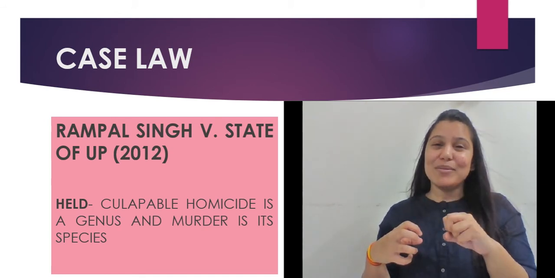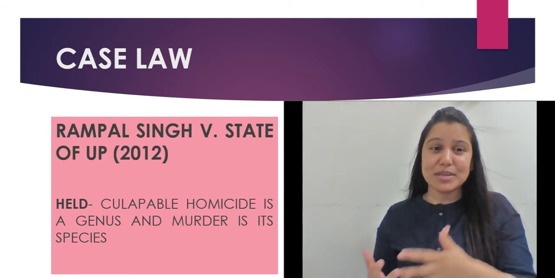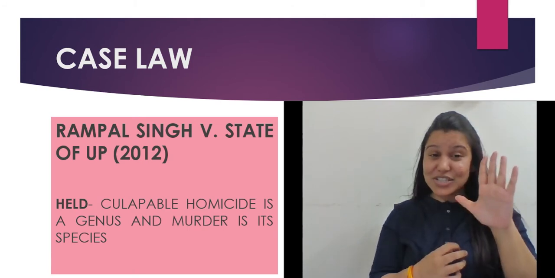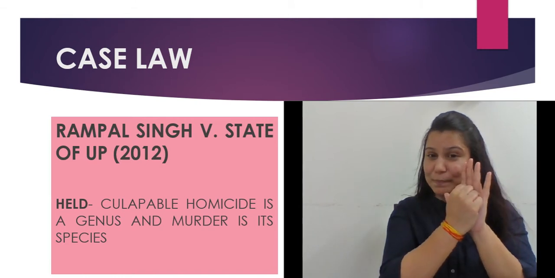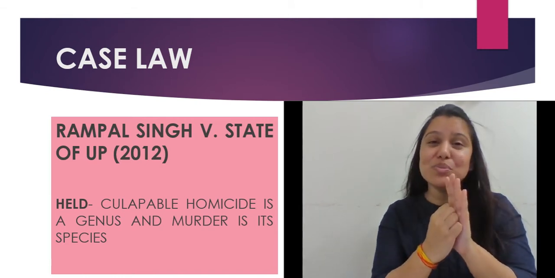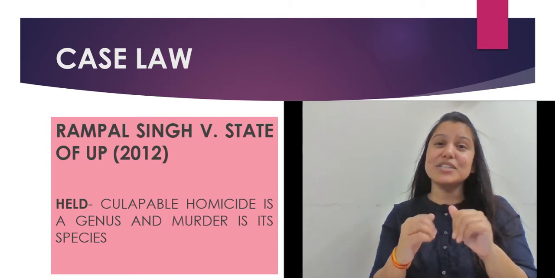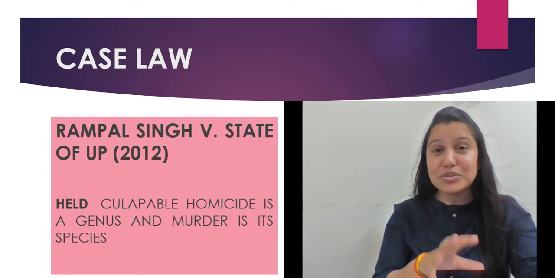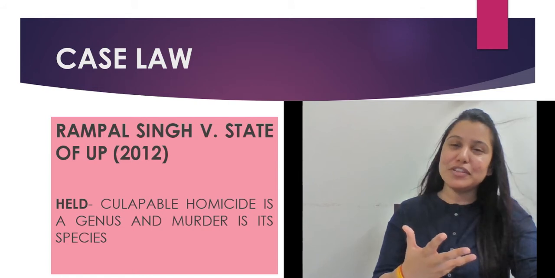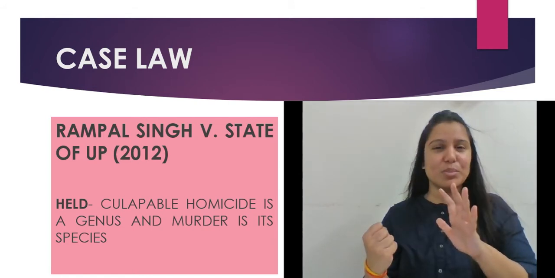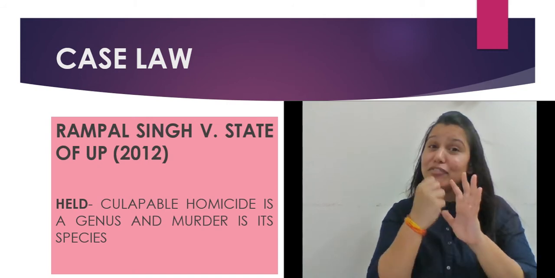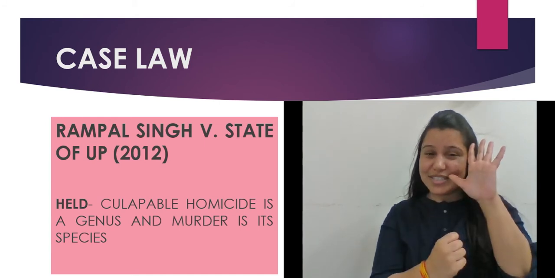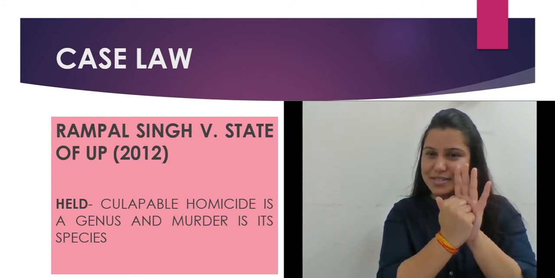So it is the aggravated form of culpable homicide, you can say, because it has been stated by the Honorable Supreme Court that culpable homicide is the genus and murder is its species, right? So of course they're going to have elements which are related to each other, but murder is of a more aggravated form. And how is that of an aggravated form? That we will see. But this is a case law that you can state. If somebody asks you about the difference, you can state that of course it is of an aggravated nature, that we will see. But in every murder there is an element of culpable homicide, right? And this is what makes it the genus, and this the species, right?